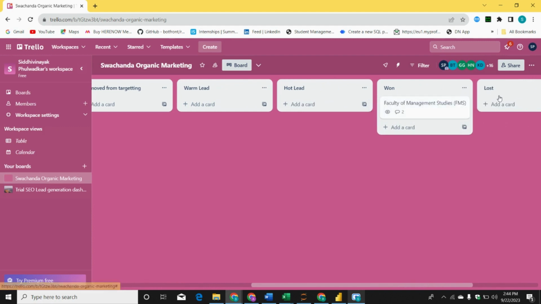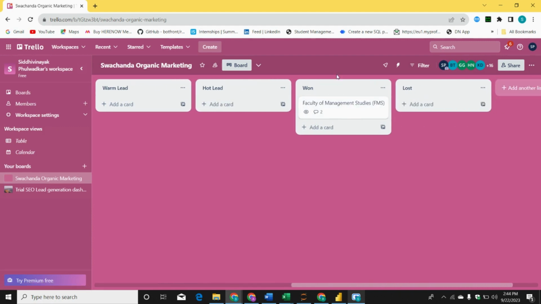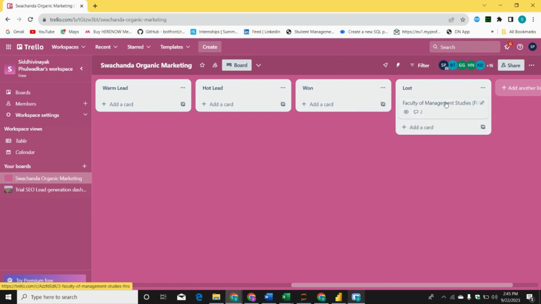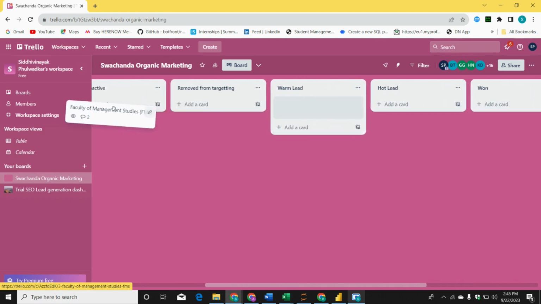What do you mean by lost? Let's say, for example, even after 1 month, our cycle is of 1 month, we are not getting enrollment. From warm leads or hot leads, from any card, if there is no enrollment for 1 month, shift that card to lost. Lost means we have lost our influence in that particular college, and we do not currently have any kind of influence. This is how we are going to do the project.